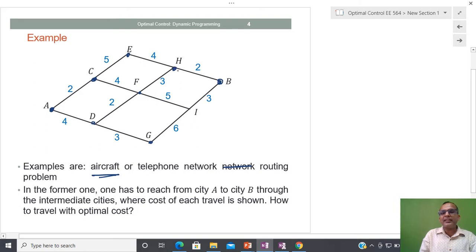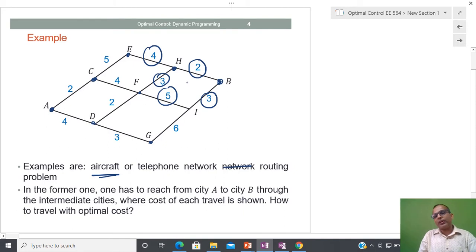These are nodes and these are edges, as you define in graph theory. Then these quantities 2, 4, 5, 3, 5, 3 are the costs associated if you travel from one point to another. So some kind of cost, some kind of performance measure, is associated with this aircraft routing problem.